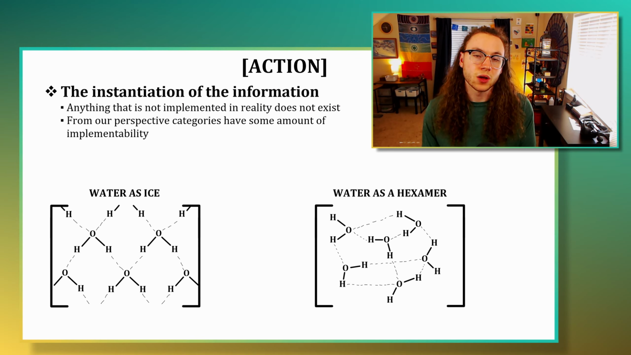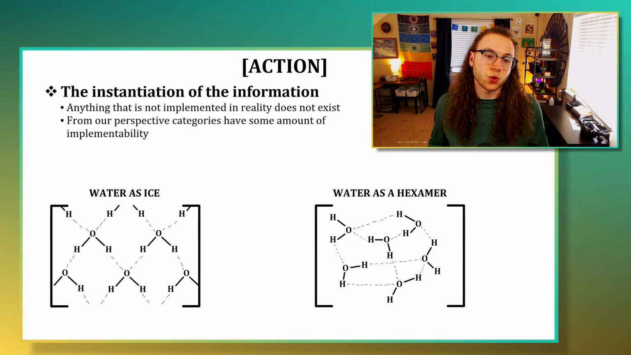So finally, in order for a piece of information or the category of some information to exist, it must actually be instantiated, or rather it must actually exist somewhere within the content of existence. So anything that is not implemented in reality does not exist. From our perspective, it's easier to call this action. So that is to say, if there's a category of information that we're defining, when it is currently existing within our experience, we are describing that category as having some amount of action, or rather to say, some amount of implementability. If we look at the category of water existing as ice, it has a high amount of implementability, or a high amount of action from our observations.